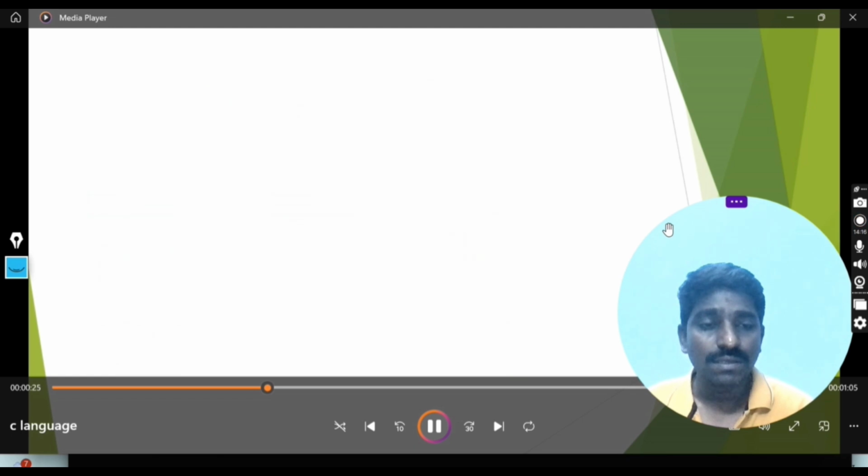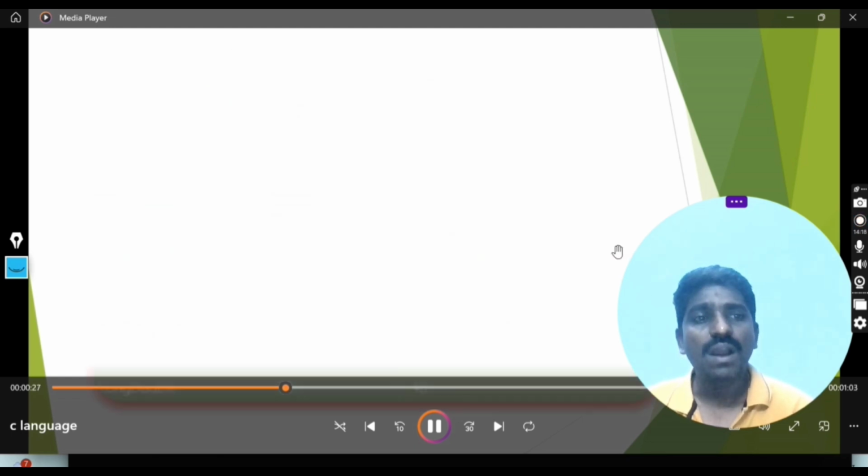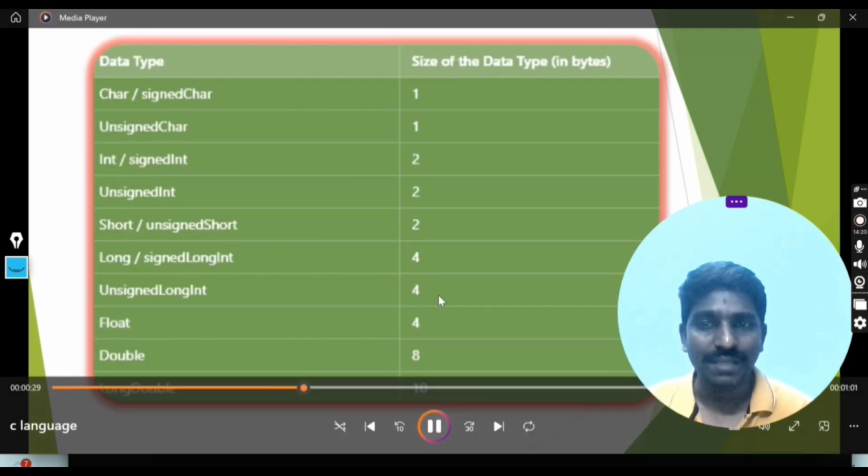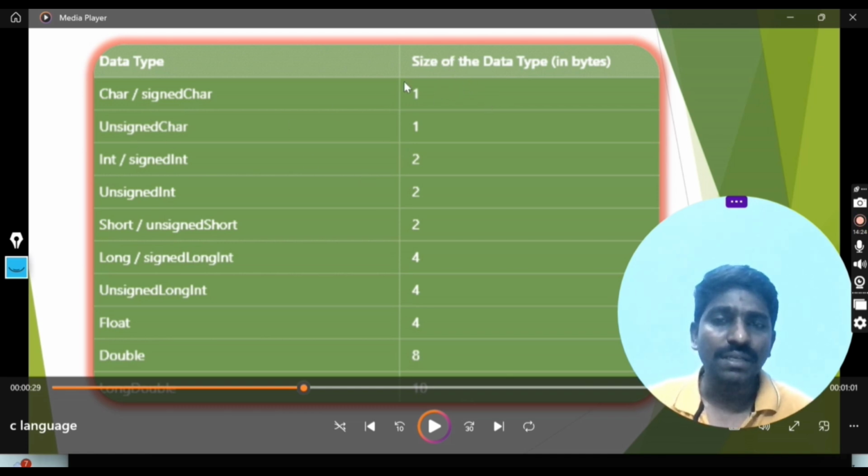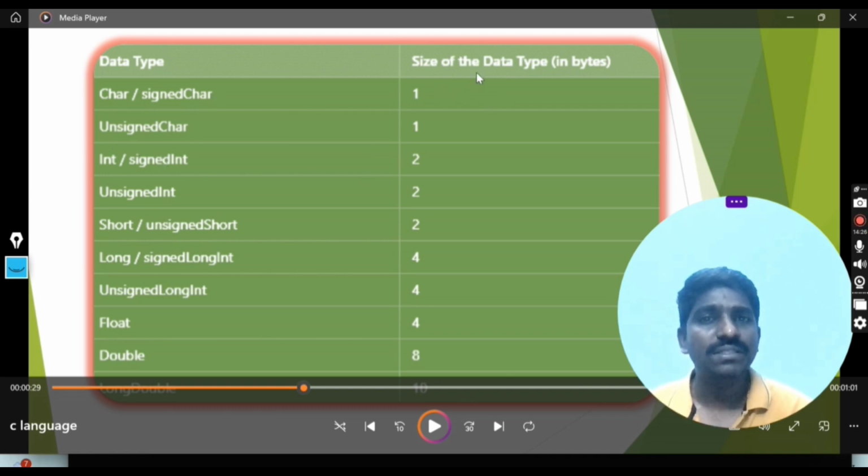Now we will see the data types and the size of each data type. A character or signed character takes 1 byte of memory. Unsigned character is 1 byte. Signed int is 2 bytes, unsigned is 2 bytes.